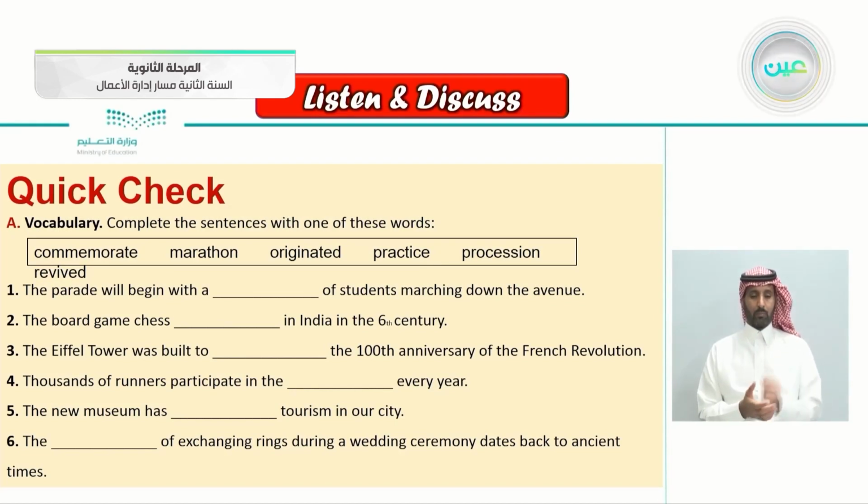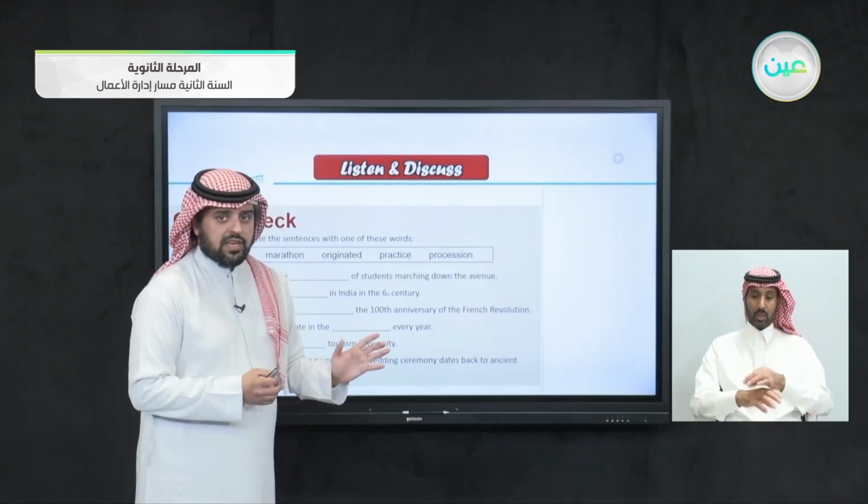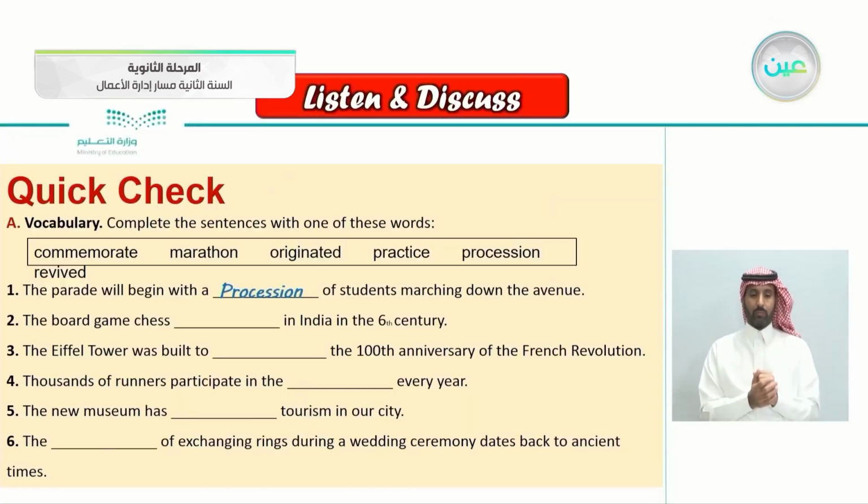Number one, the parade will begin with blank of students marching down the avenue. The parade will begin with a word here of students marching down the avenue. So, which word do you put here? Let's see the correct answer. With a procession of students marching down the avenue. The board game chess blank in India in the 6th century. So, the board game, of course we all know chess in India. Yes, that's correct. Originated, it began in India in the 6th century.